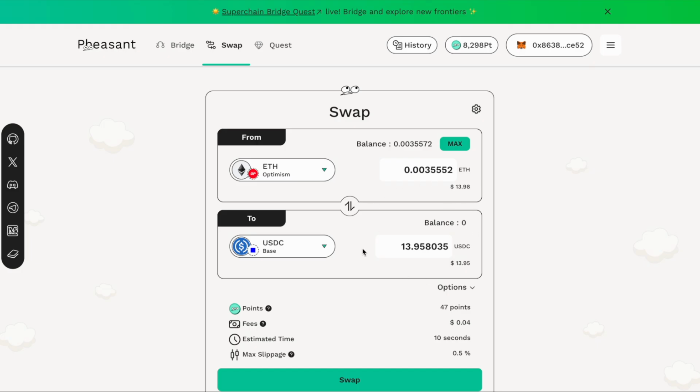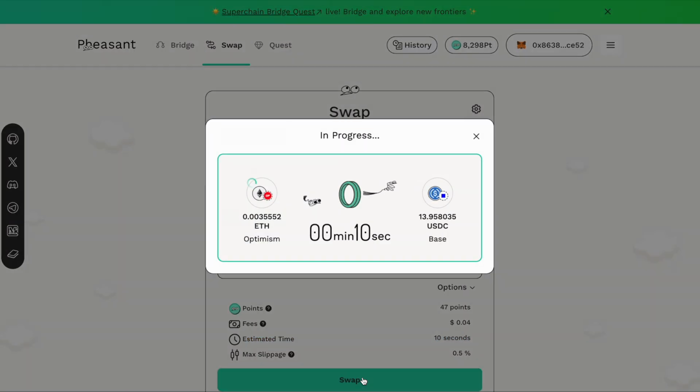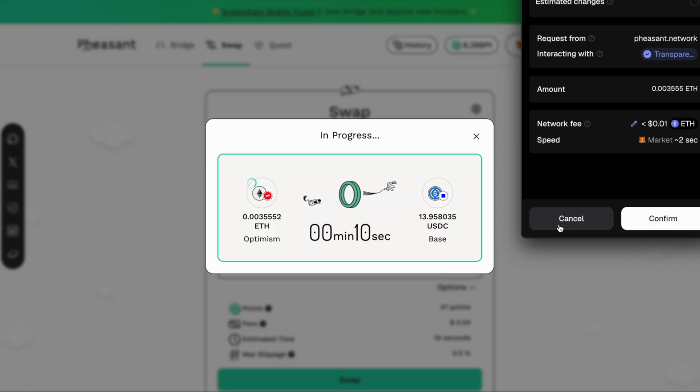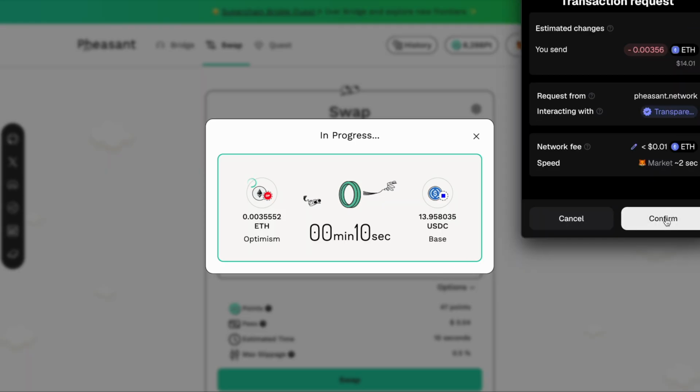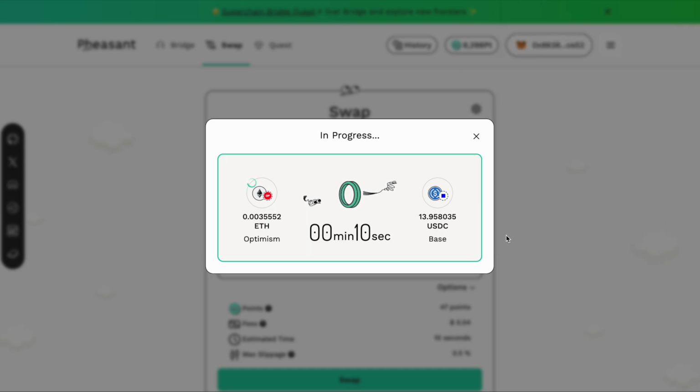After setting the slippage and amount, the interface shows the estimated Pheasant points, which we will explain in the next video. It also displays the fees and processing time, same as with Bridge. If everything looks good, click Swap. Once you sign with your wallet to confirm, our familiar Pheasant face appears again on the modal.